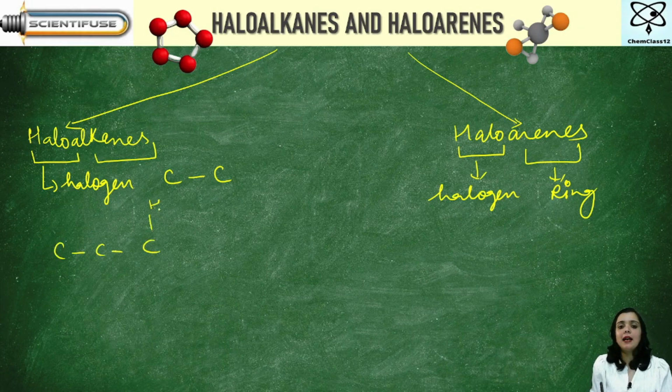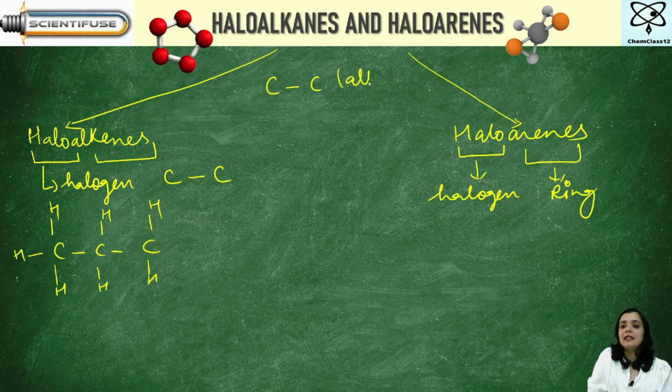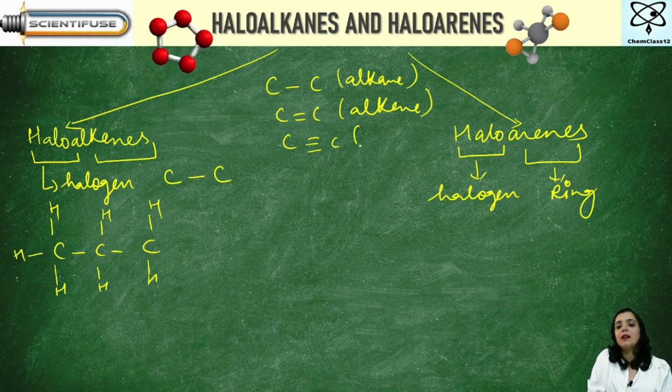For example, I say this is an alkane. Got it? How do we identify whether a particular compound is alkane, alkene or alkyne? Whenever there is carbon, single bond, carbon, I say it is alkane. Whenever there is carbon double bond carbon, it is alkene. And whenever there is carbon triple bond carbon, it is alkyne. Correct?